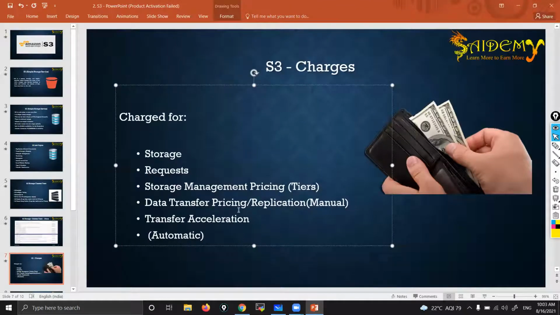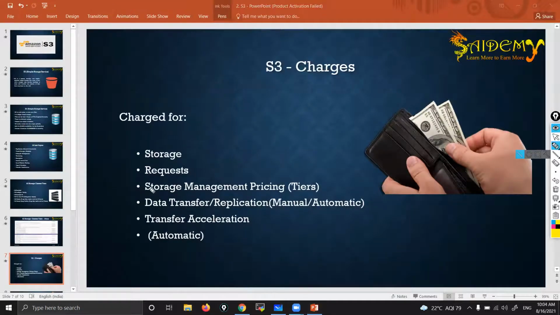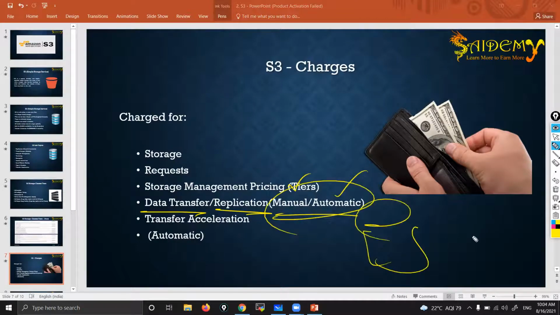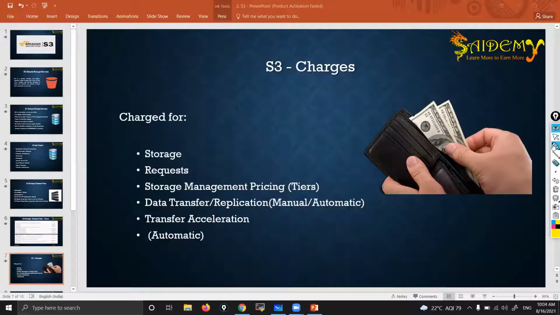Replication, data transfer. Replication could be manual, could be automatic. Okay, so data transfer we can also call replication. Replicating means transferring the data. So it could be manual or it could be automatic. In both cases, you are using AWS internet. Correct? That's why you need to pay the bill. And let me remove this, we don't need this one anymore.